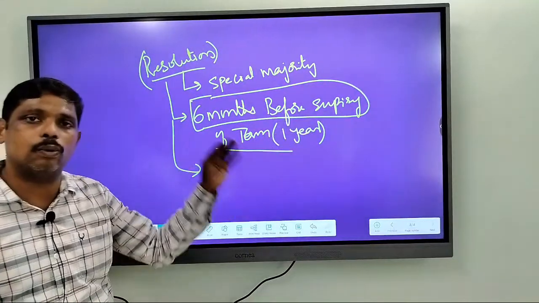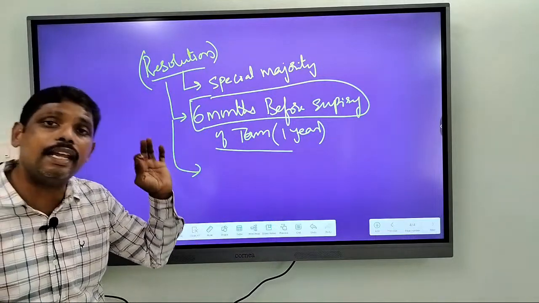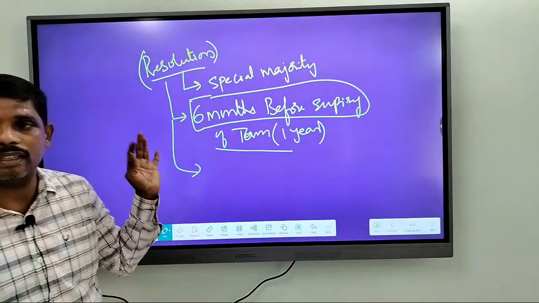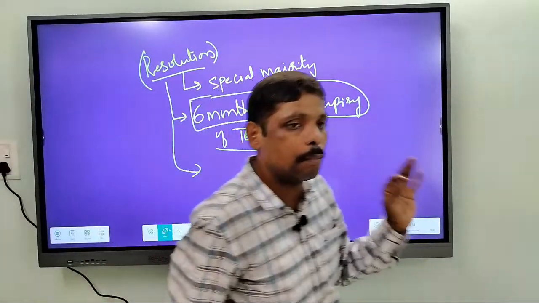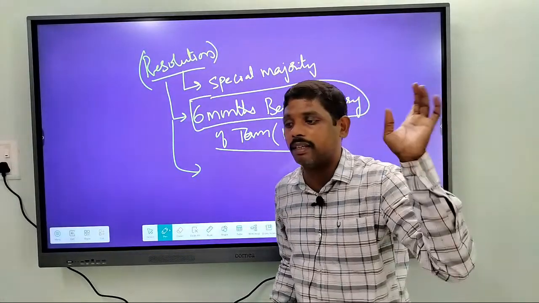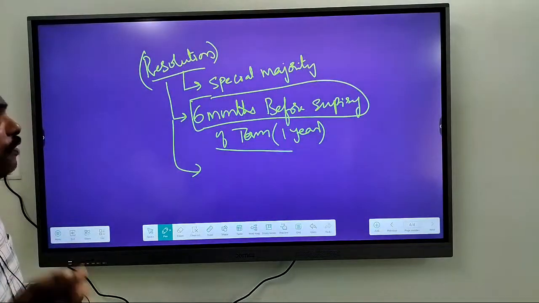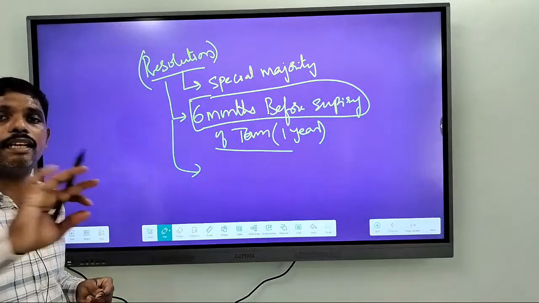So this is how a national emergency can be extended for any number of years. That means in our constitution we don't have any time limit for extending the national emergency.